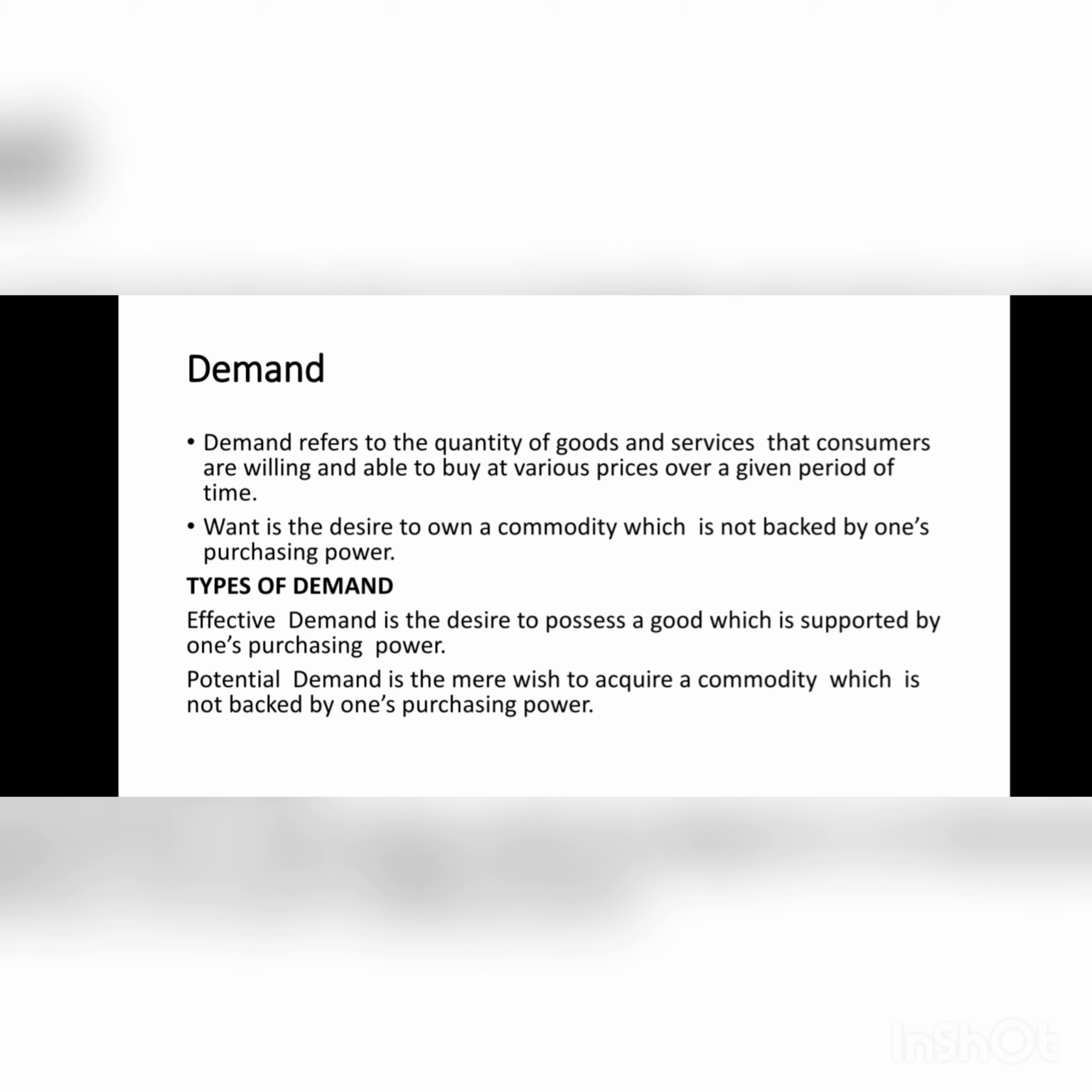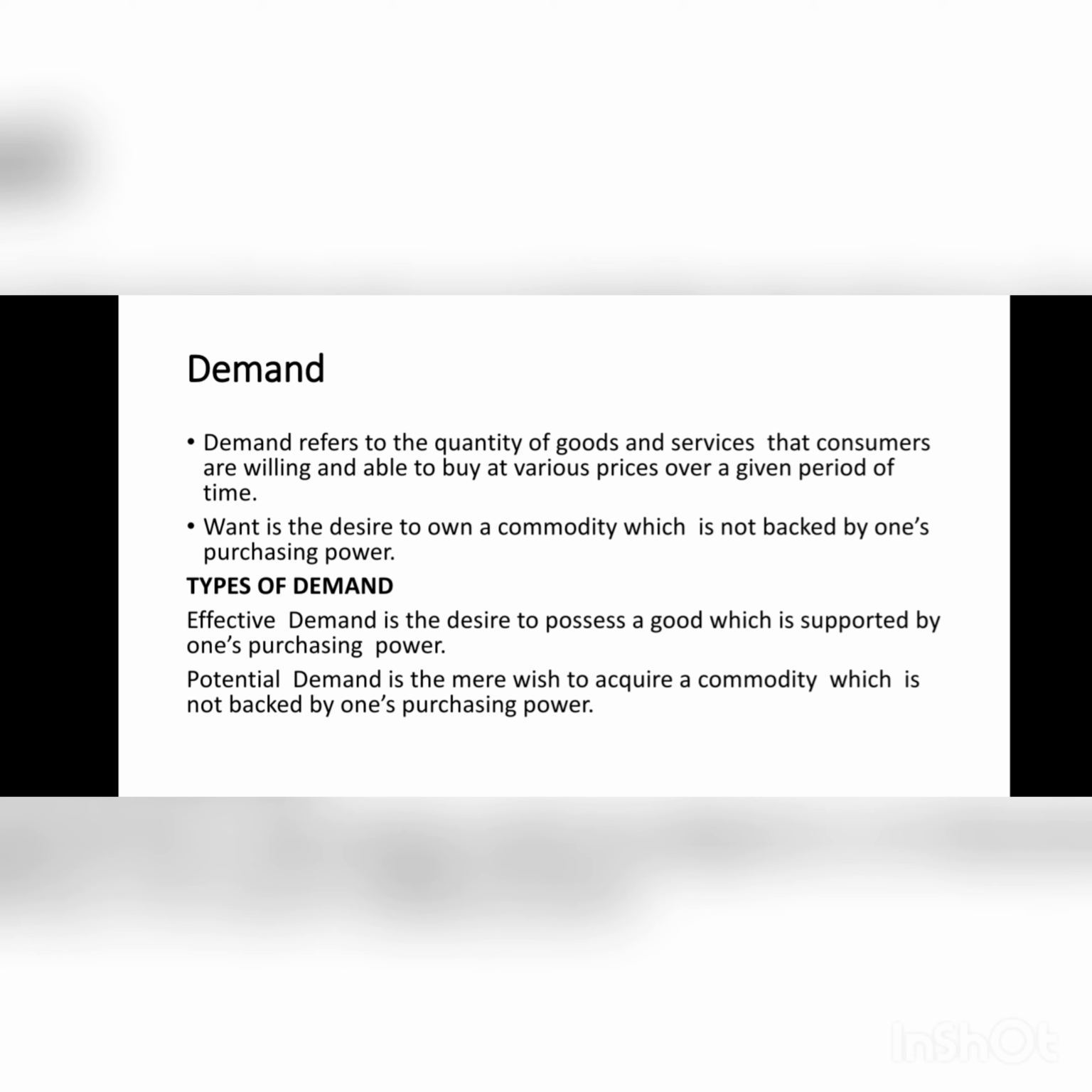You're going to look at what want is. Want is a desire to own a commodity which is not backed by one's purchasing power. When we talk about purchasing power, we mean the ability to buy. When you have money to buy a commodity, that's your purchasing power. So want is a desire to own a commodity which is not backed by one's ability to buy.